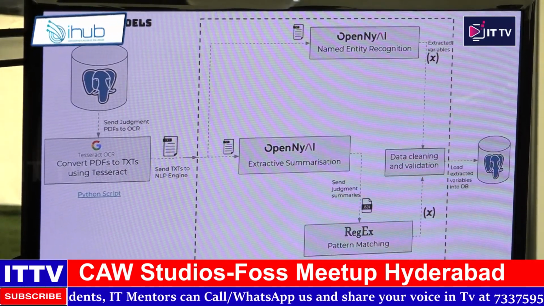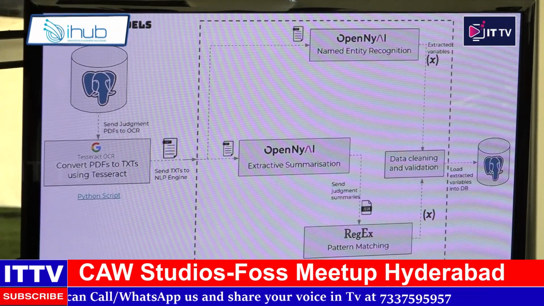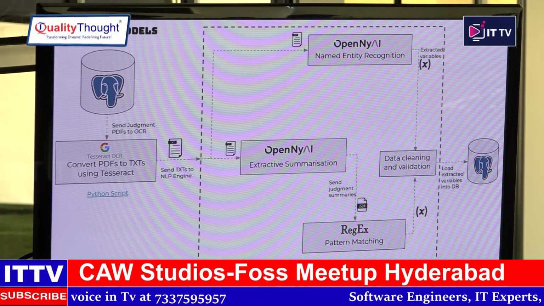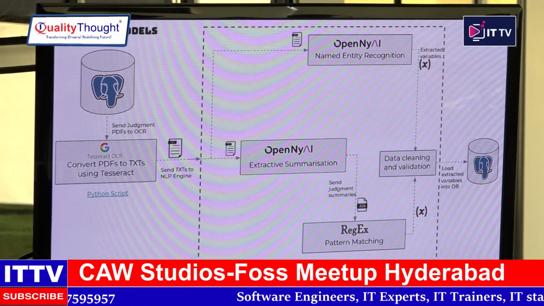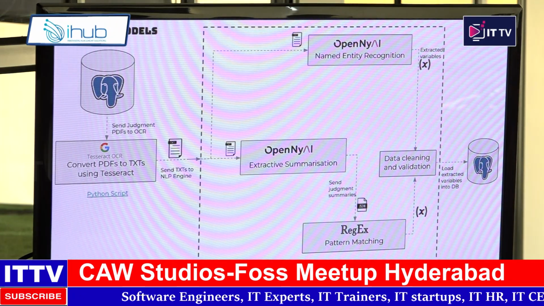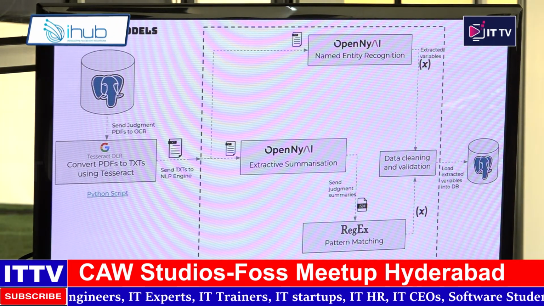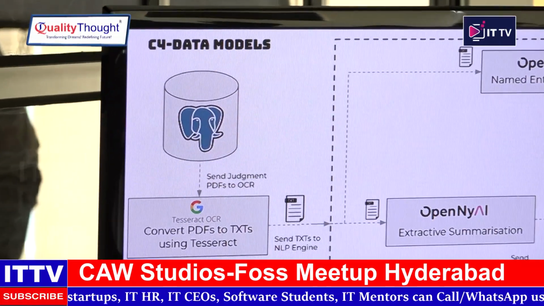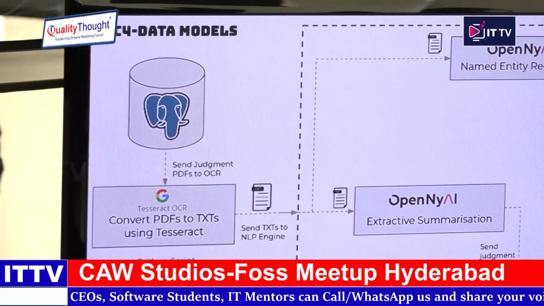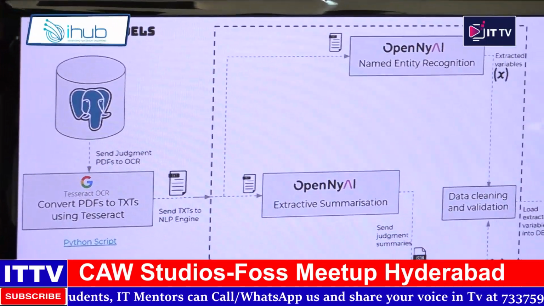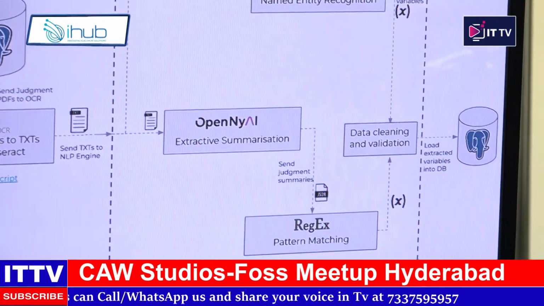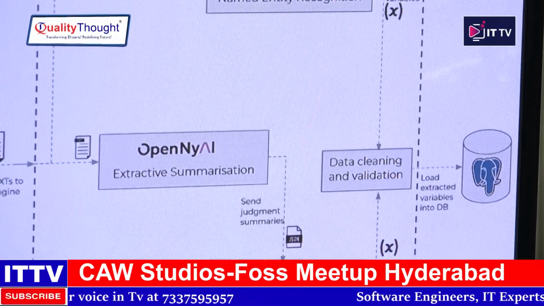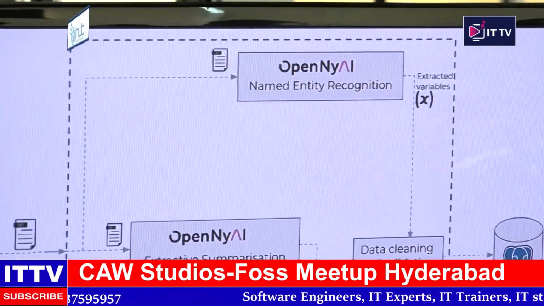Again, when we were getting the judgments from the eCourts website, most of the PDFs are not machine readable, they are scan copies. So we use PyTesseract on Python. Again, it is also open source. So we use that, the scripts are there. We use that to convert each of the PDFs to a machine readable text format, and OpenAI takes input in a TXT format. So we perform named entity recognition directly also, and then we use these extractive summarization modules, find the summaries that we want, and within the summaries, again, we look for the variables using regular expressions.